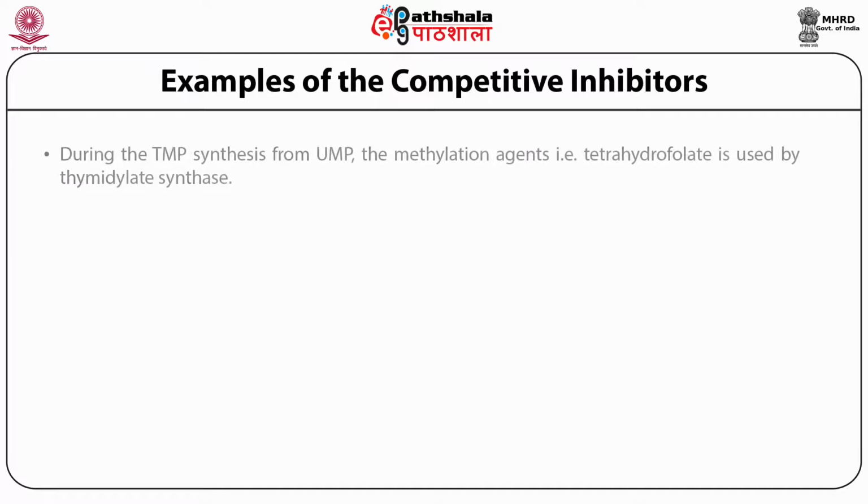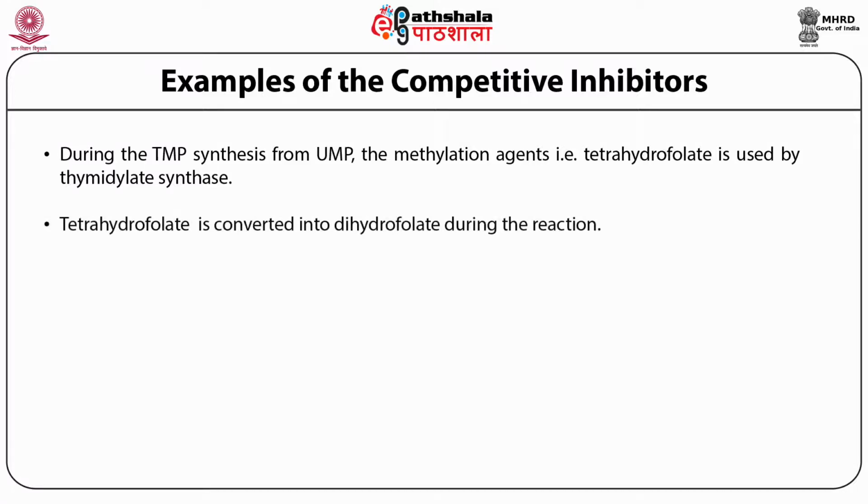If you remember TMP synthesis, that is thymine synthesis in nucleotide biosynthesis, thymidine monophosphate is synthesized from uridine monophosphate, and you see the difference between uracil and thymine is only one methyl group.